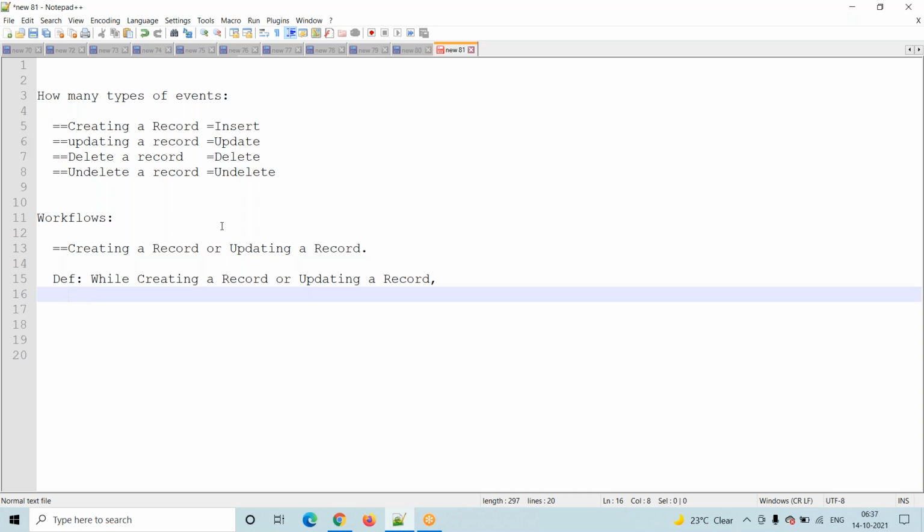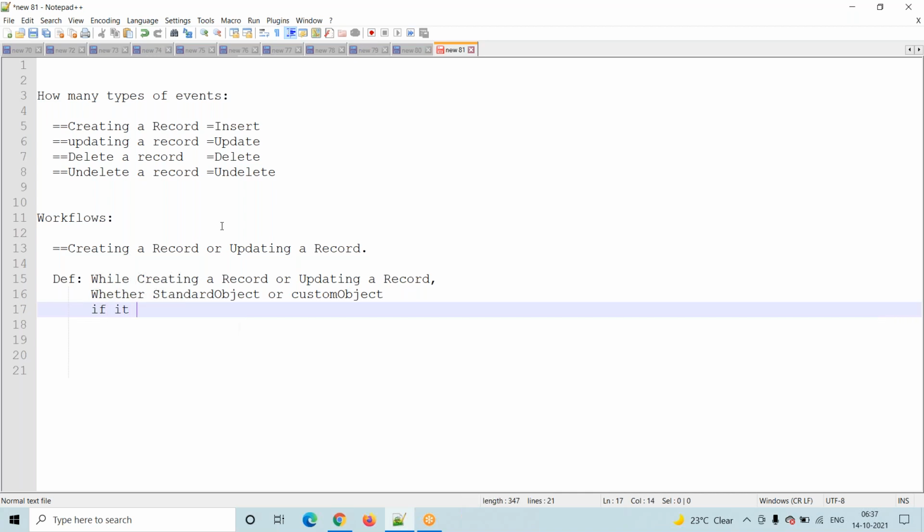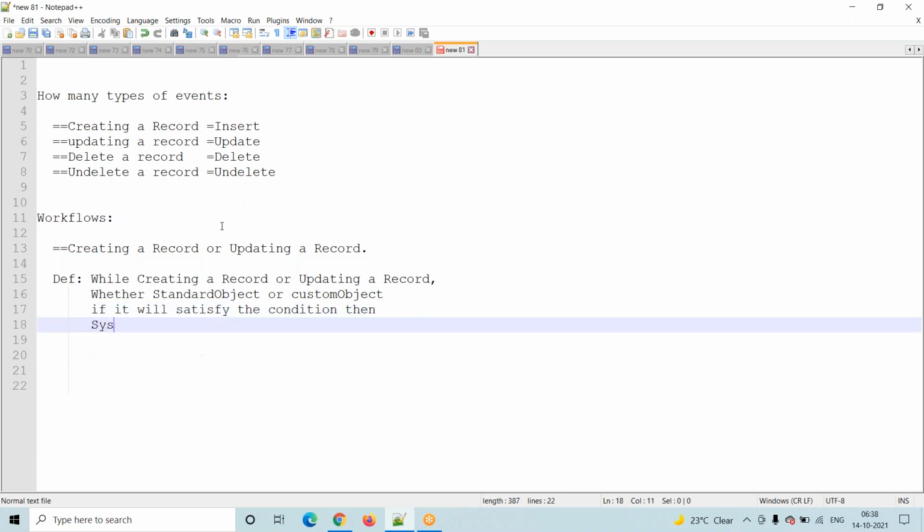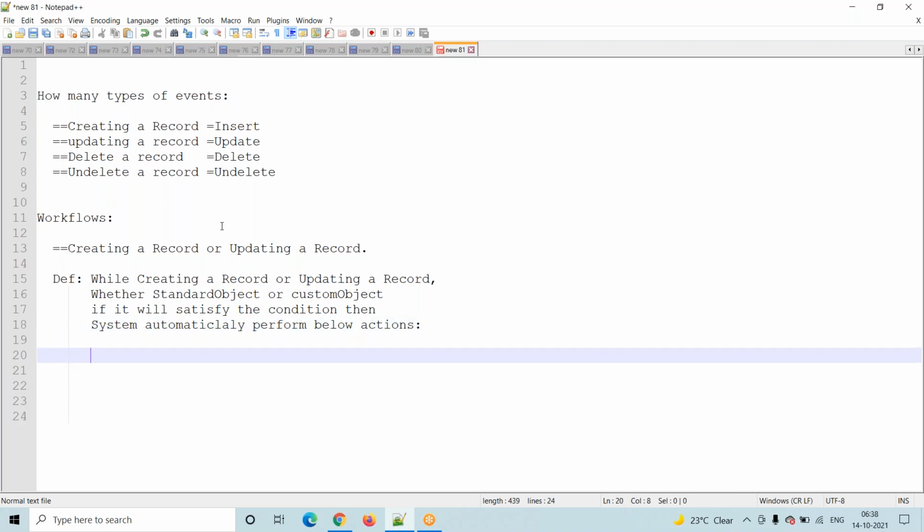Workflows come into the picture while creating a record or updating a record, whether it is a standard object or custom object. If it satisfies the condition, then the system automatically performs the below actions.